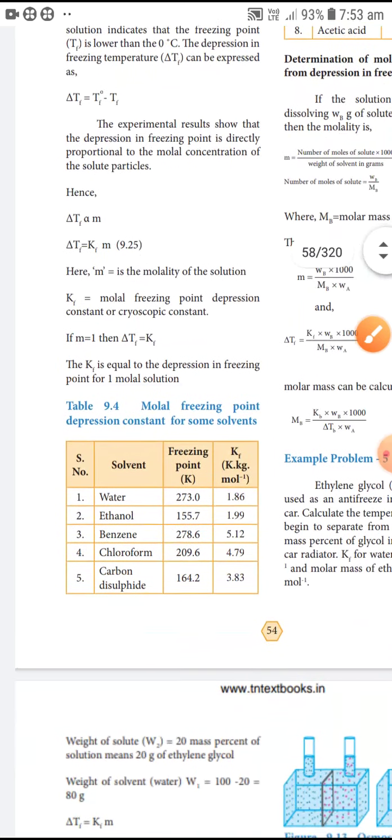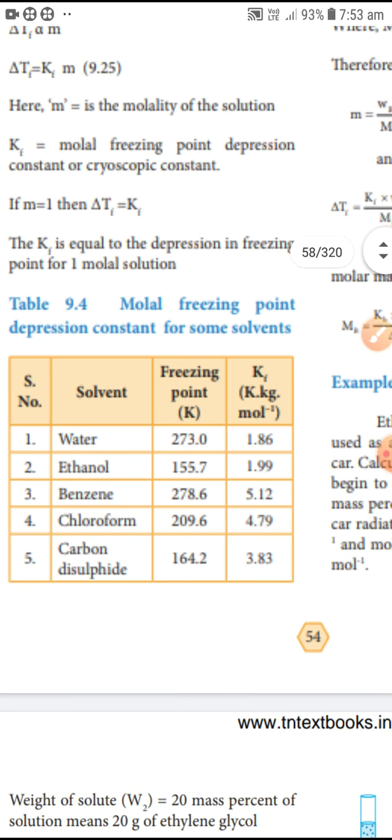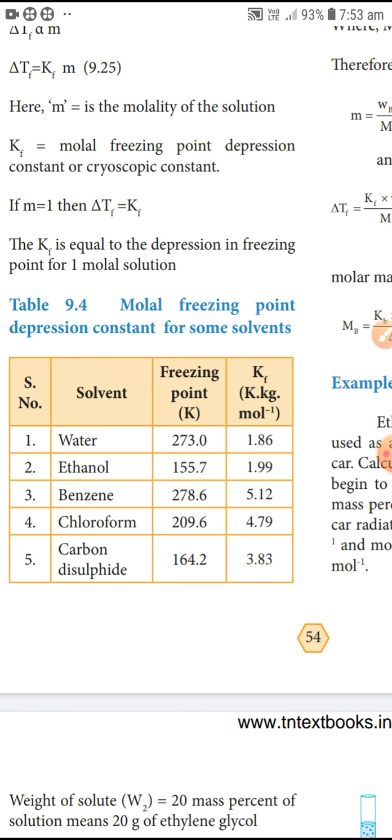Now see the tabular column, some values of the cryoscopic constant of substances. Water, freezing point 273 Kelvin, cryoscopic constant 1.86. Ethanol, 155.7 freezing point in Kelvin, cryoscopic constant 1.99.